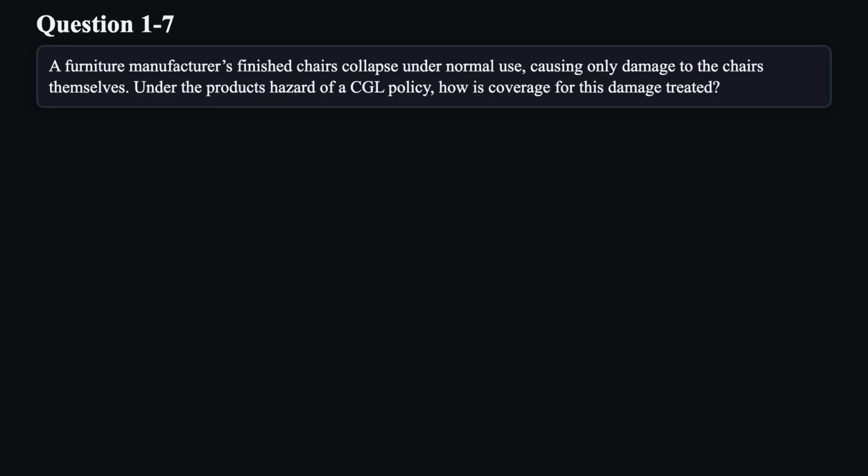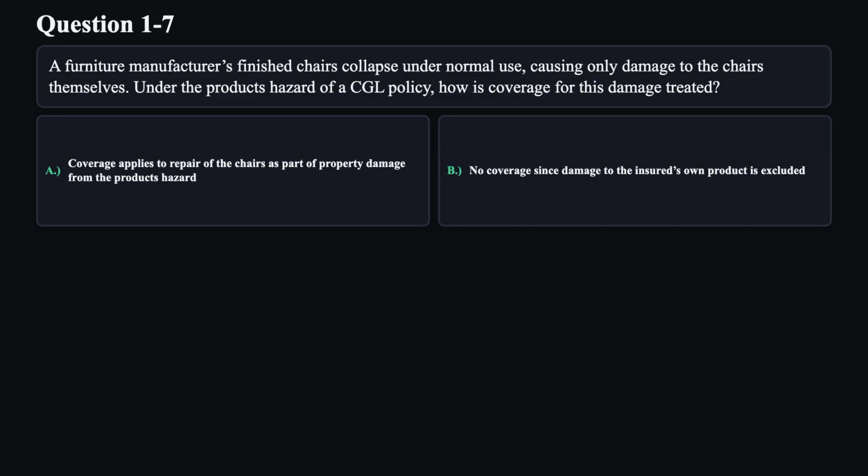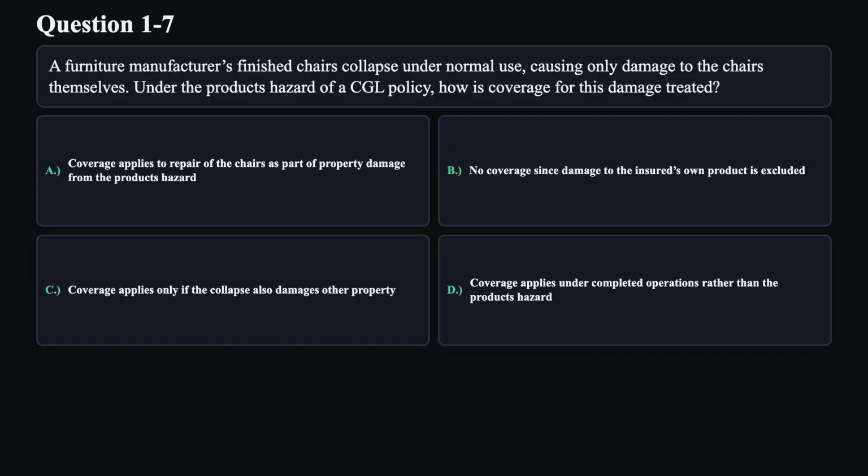Question 7. A furniture manufacturer's finished chairs collapse under normal use, causing only damage to the chairs themselves. Under the products hazard of a CGL policy, how is coverage for this damage treated? A. Coverage applies to repair of the chairs as part of property damage from the products hazard. B. No coverage since damage to the insured's own product is excluded. C. Coverage applies only if the collapse also damages other property. D. Coverage applies under completed operations rather than the products hazard.